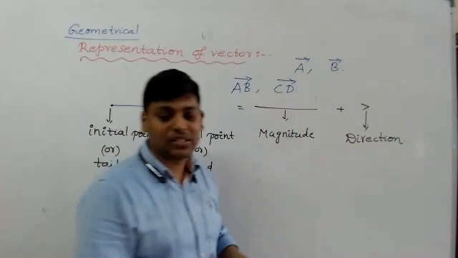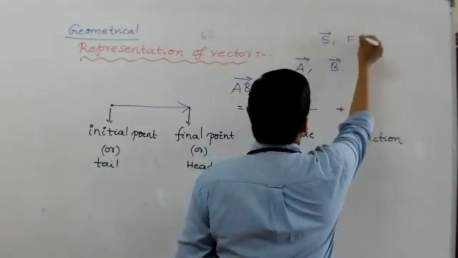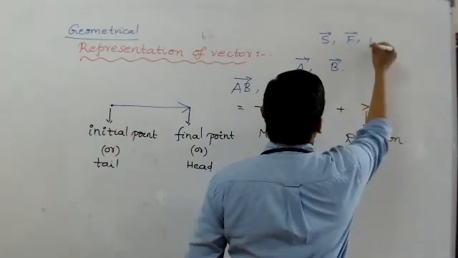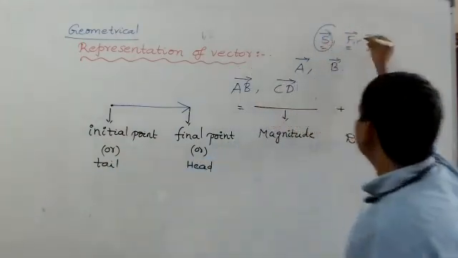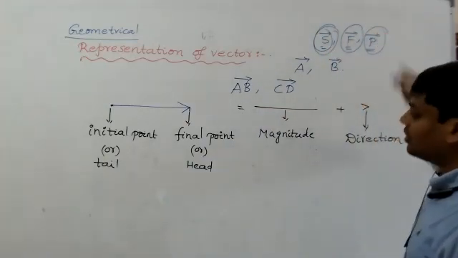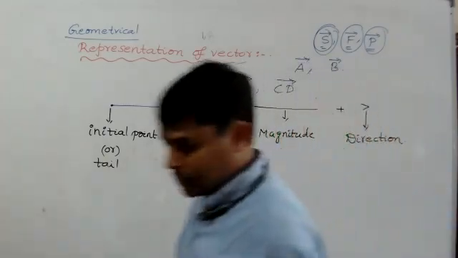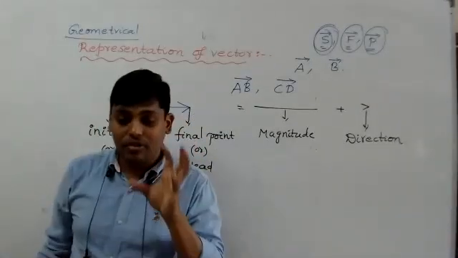If I am saying displacement vector, S bar. If I am saying force vector, F bar. If I am saying momentum vector, P bar, like this. So that's how we represent a vector: displacement vector, force vector, momentum vector, like that. So this is about the representation of vector.